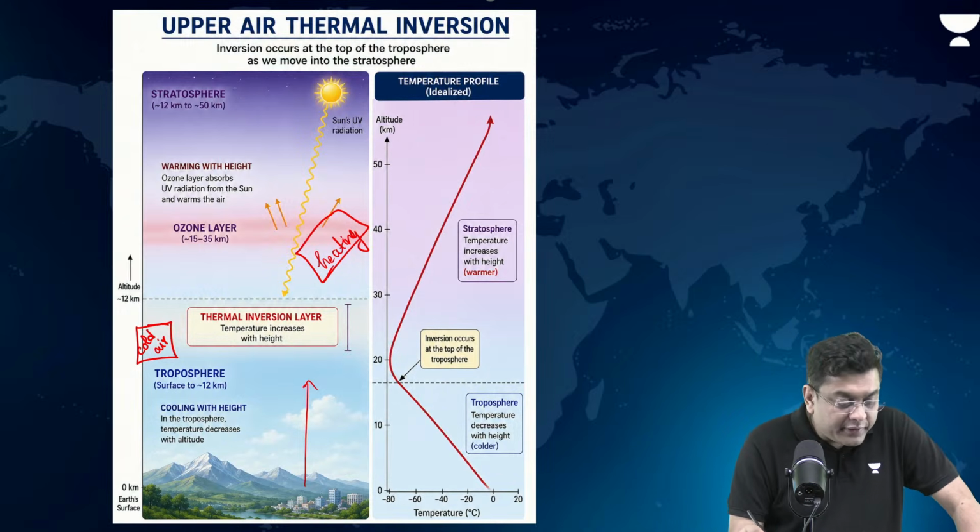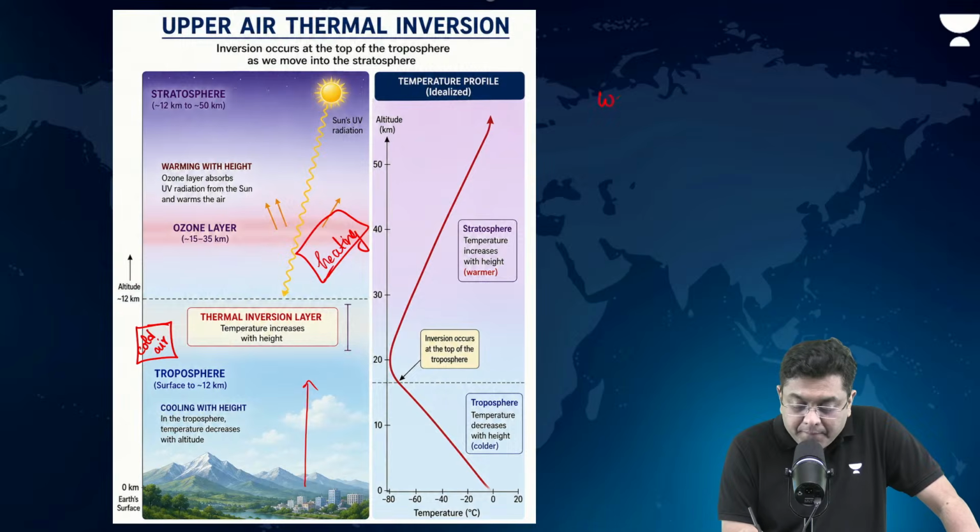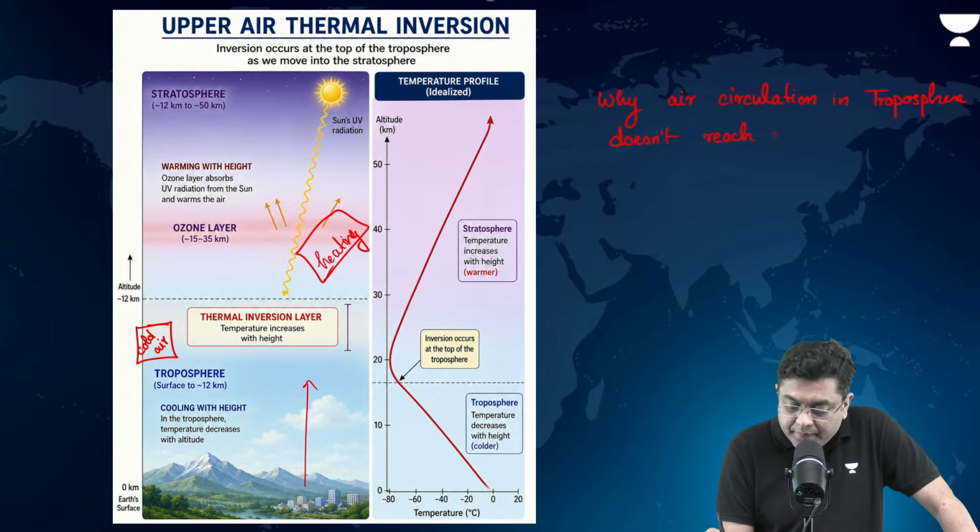So this is the reason why air circulation in troposphere does not reach stratosphere. Okay,